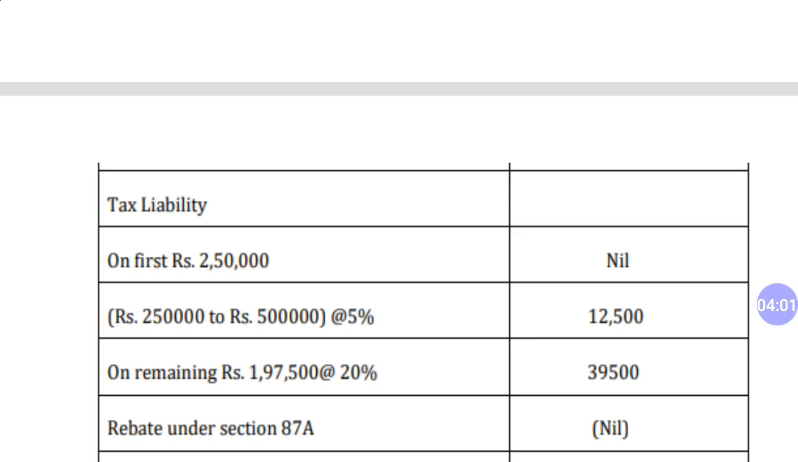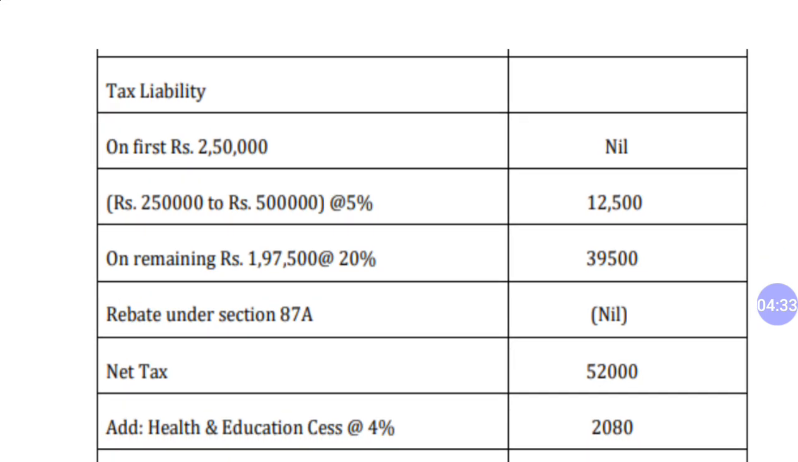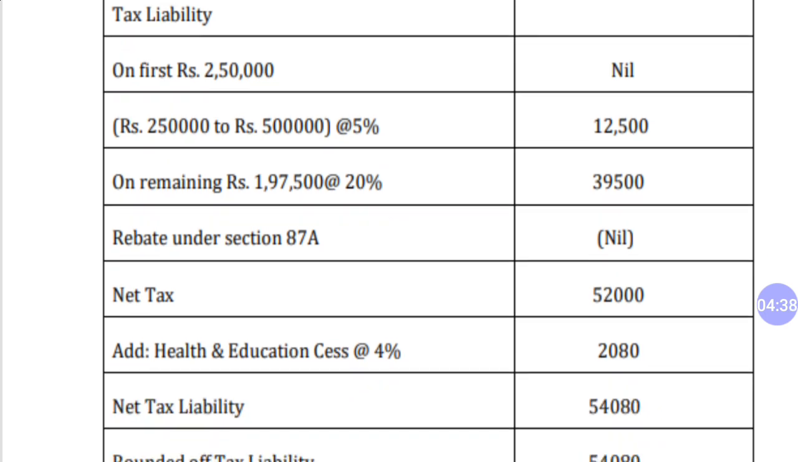On the first 2,50,000 there will be no tax, and on the remaining 2,50,000 there will be 5%. On the remaining amount at 20%, which is 1,97,500, it is 39,500. So there will be no rebate under section 87A. As you know, his income is more than the limit. Net tax is 52,000.